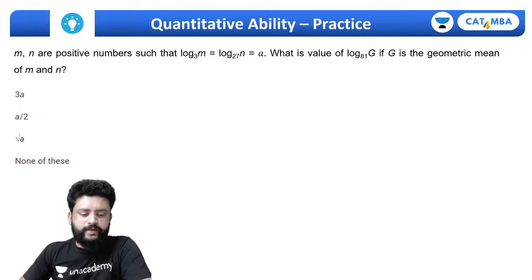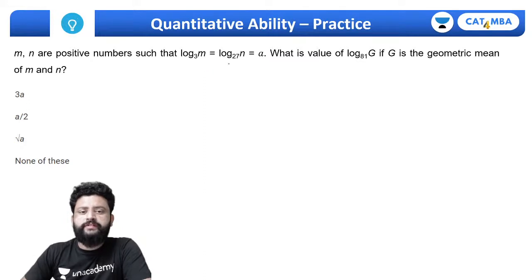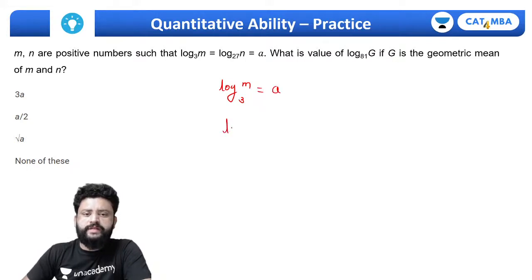This one is really simple question. Again on logarithm, where we are given with log of m to the base 3 is a. At the same time, log of n to the base 27 is also a. So I'll just calculate the value of log n.